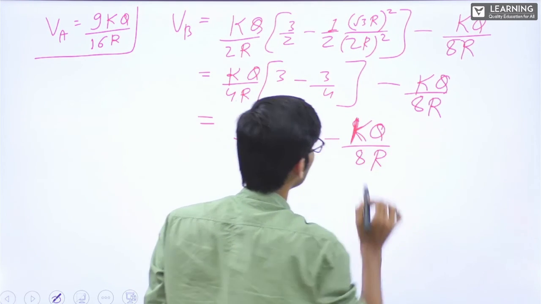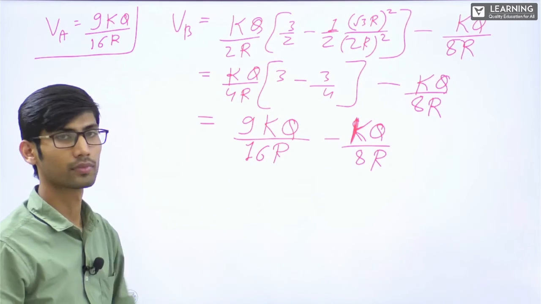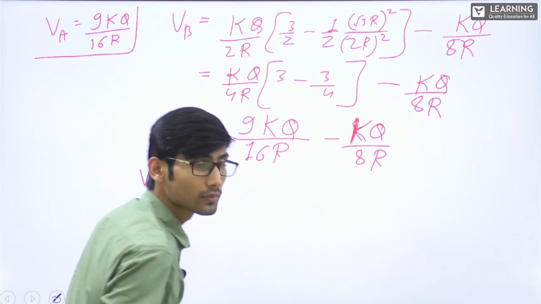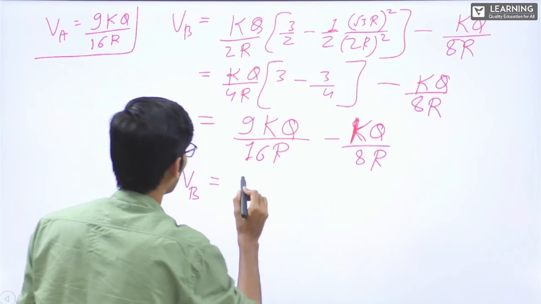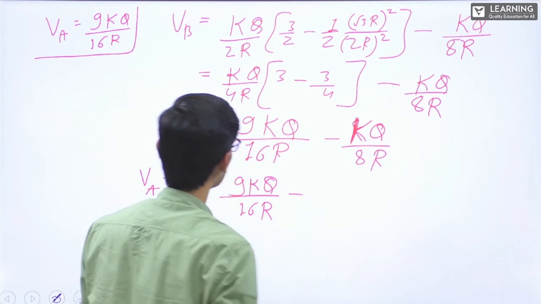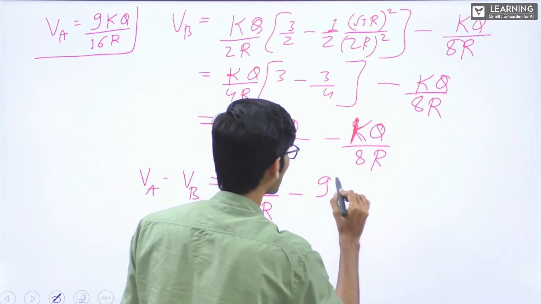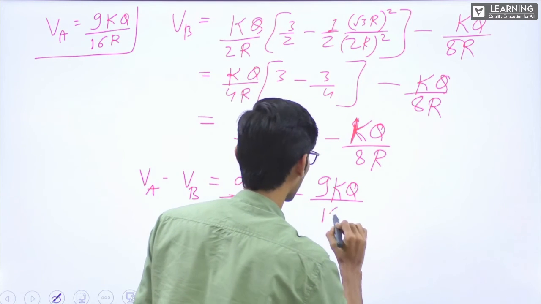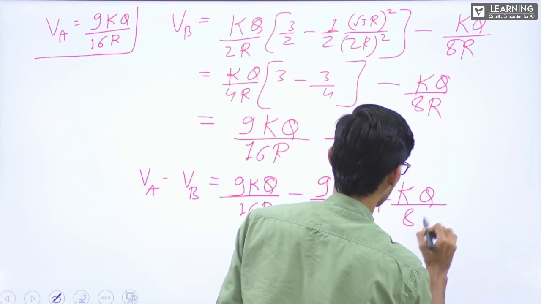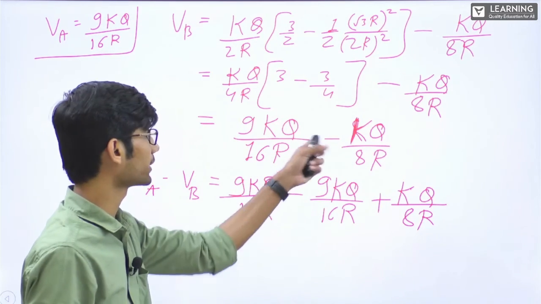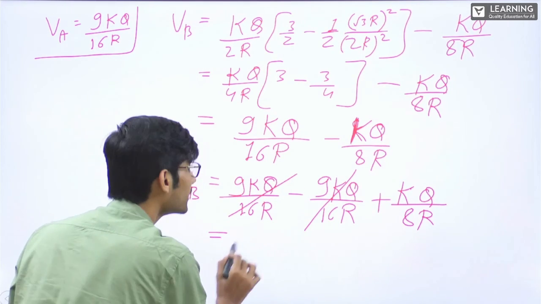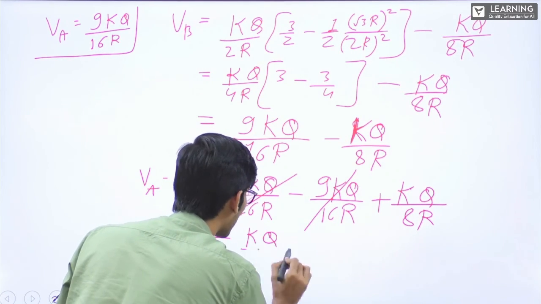This is V at B. VA minus VB we had to find. What is VA? This is VA. 9kq by 16r minus VB is this, minus 9kq by 16r plus 8kq by 8r. Correct? Minus minus will become plus. This and this are cancelled. What we finally got is kq by 8r.